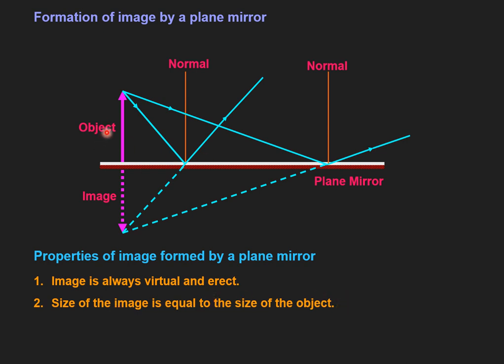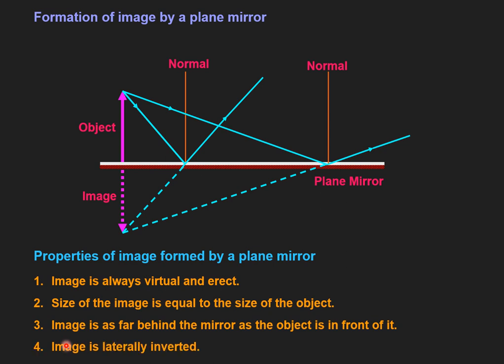Whatever the size of the object, the image will be the same size. Third, the image is as far behind the mirror as the object is in front of it. At whatever distance you put the object in front of the mirror, at the same distance behind the mirror the image will get formed.